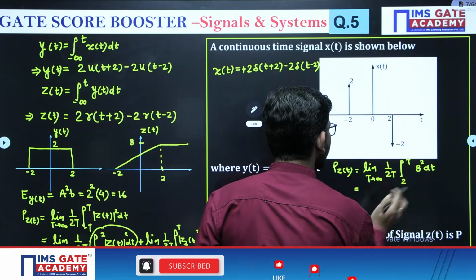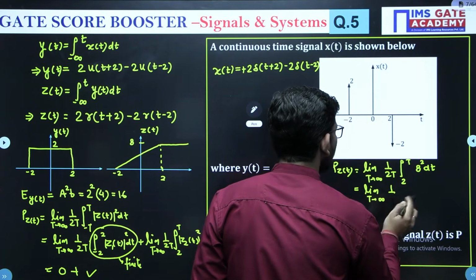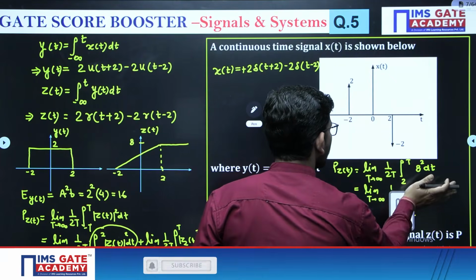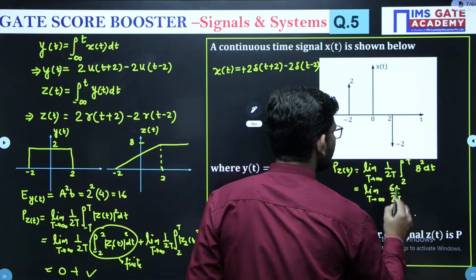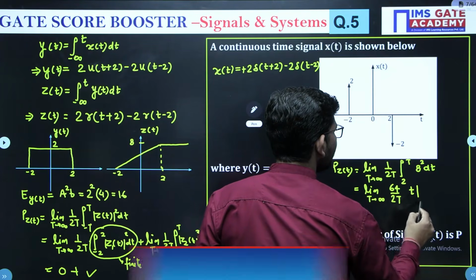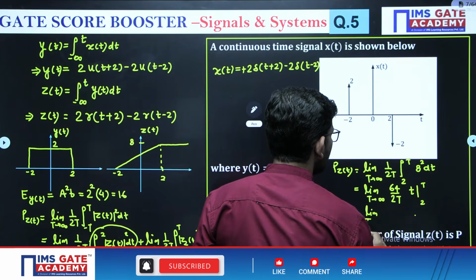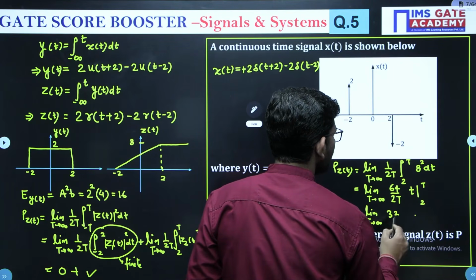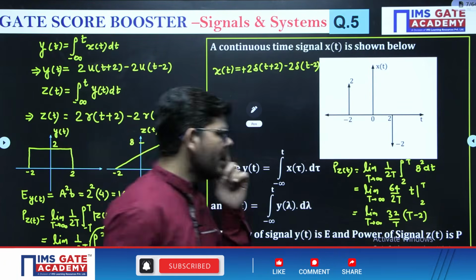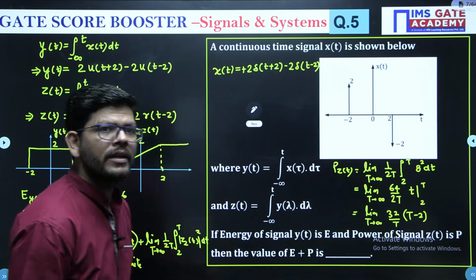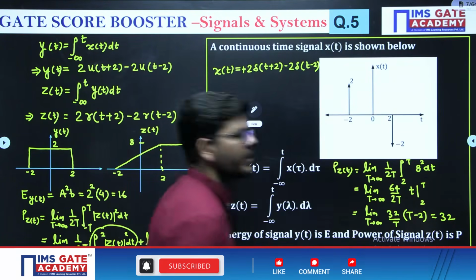So what you are going to get, limit T tending to infinity, 8 square will be 64, 64 by 2T, and when you integrate, you will get T, limits are 2 to T. Then limit T tending to infinity 32 divided by T, we will get T minus 2 from here. Okay, and now we have to put the limit. So when you adjust it and put the limit, you are going to get 32, right?